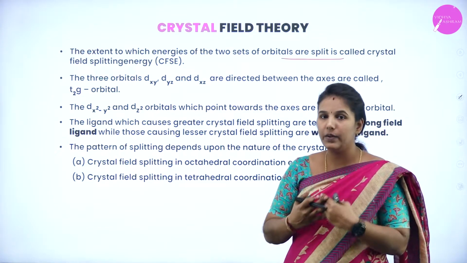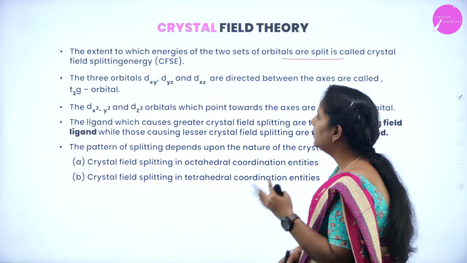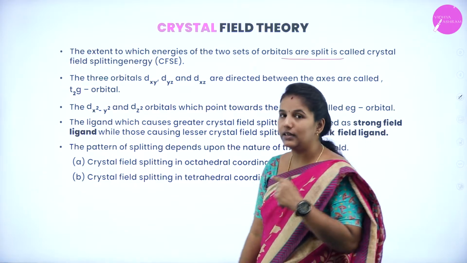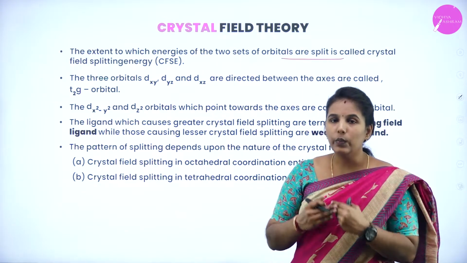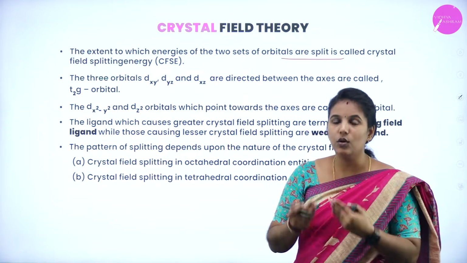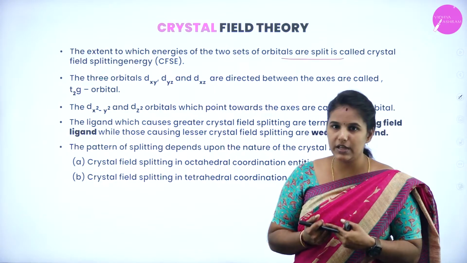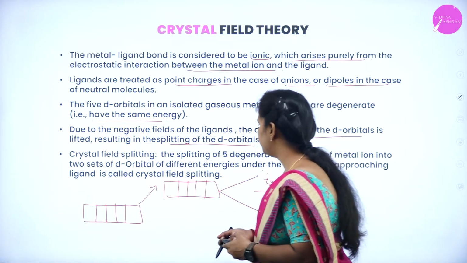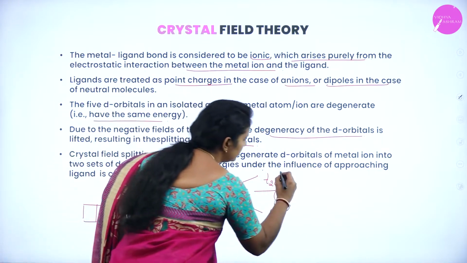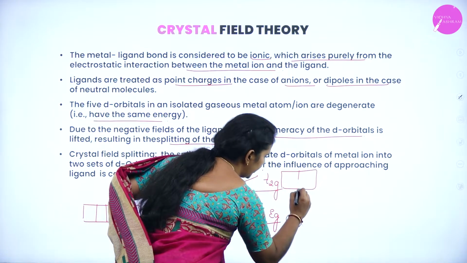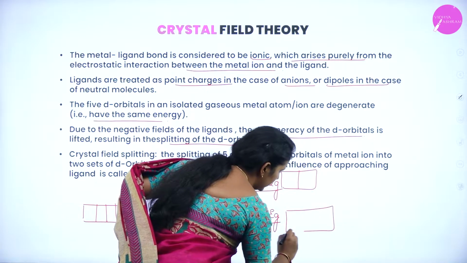Crystal field splitting energy. And the d orbitals get separated into Eg and T2g, and it is named here. So it will split into 2 as well as 3.